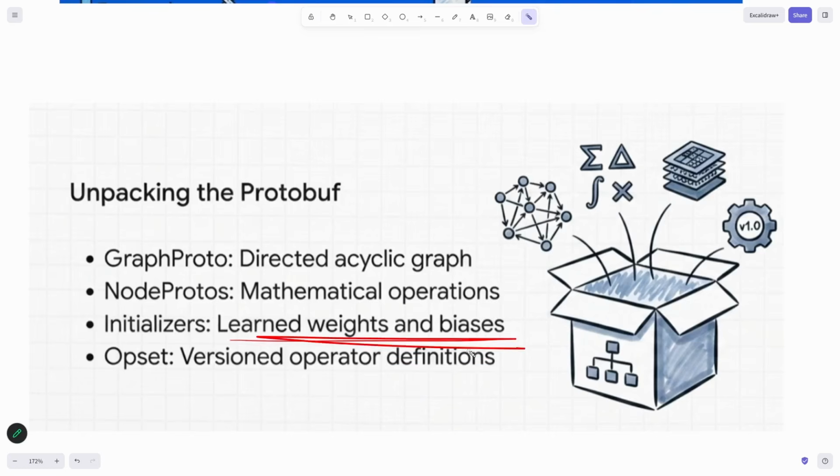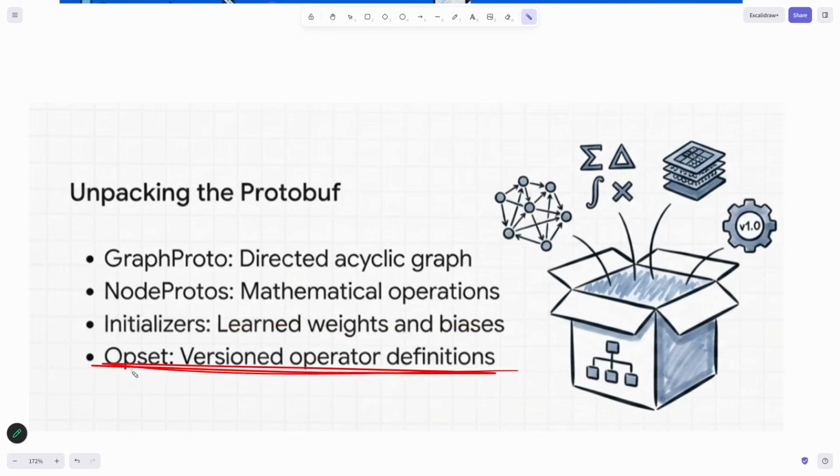Third is learned weights and biases, the most important thing, initializers. What does a neural network learn after all the training period? It learns weights and biases. In every epoch, forward and backward, it is learning weights and biases.